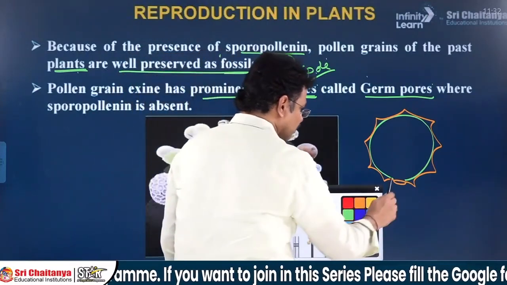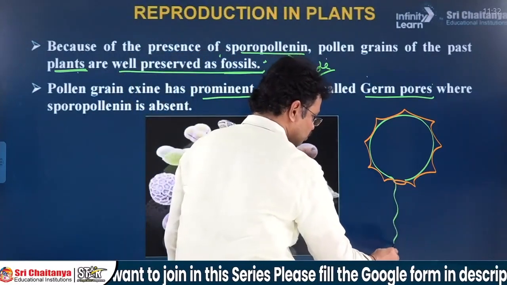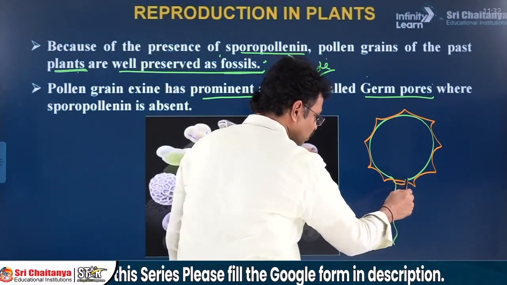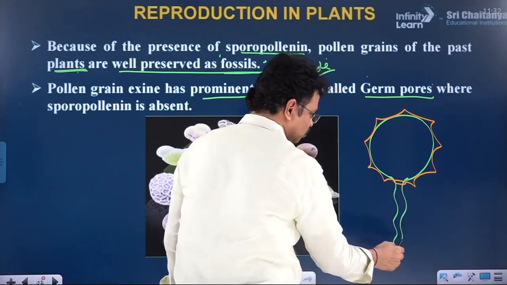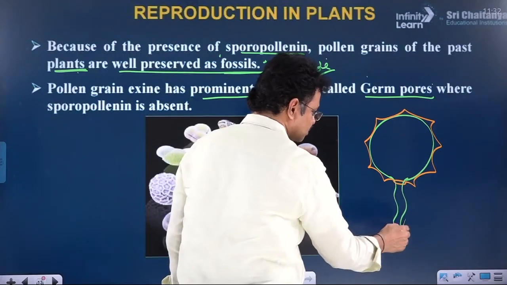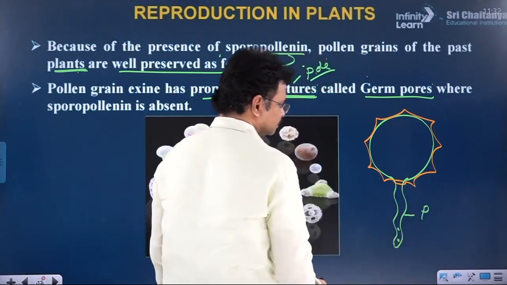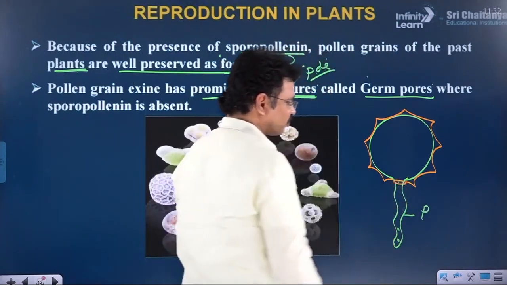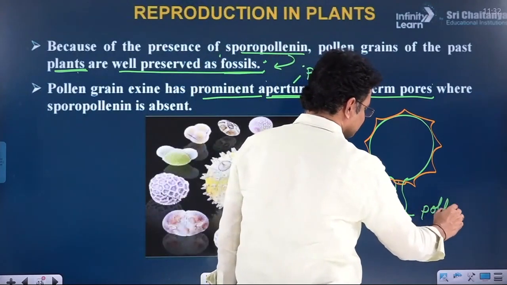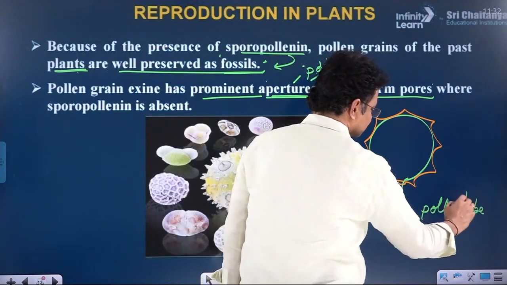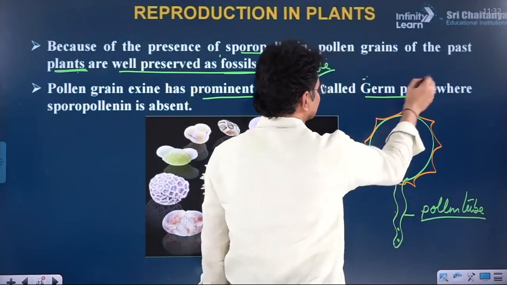That hole permits formation of the pollen tube. Through this hole only, the intine exits in the form of a tube. This tube is called the pollen tube. So the germ pore facilitates pollen germination or pollen tube formation. That is the importance of the germ pore.